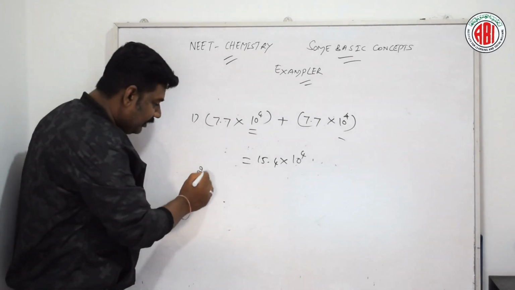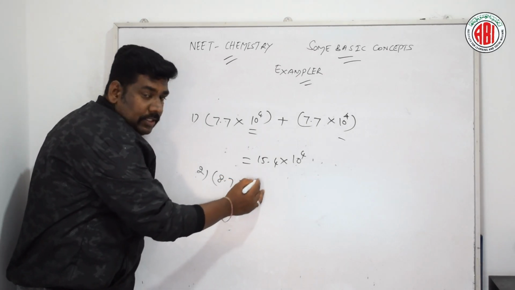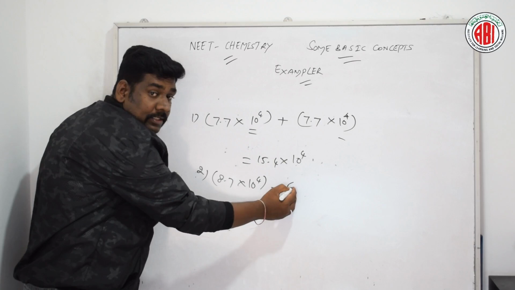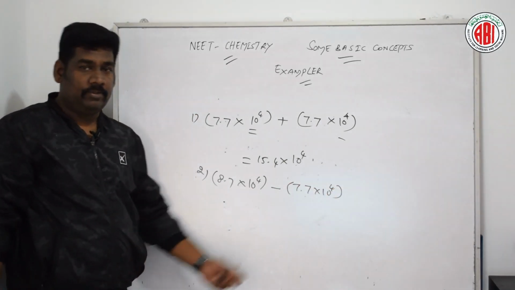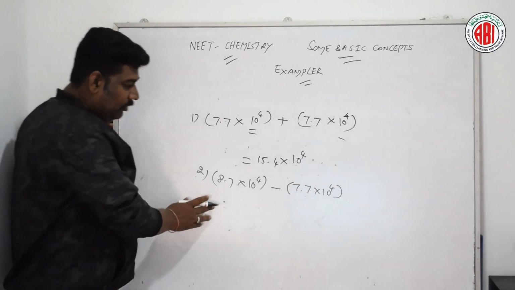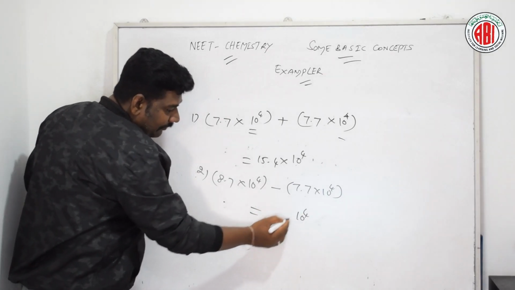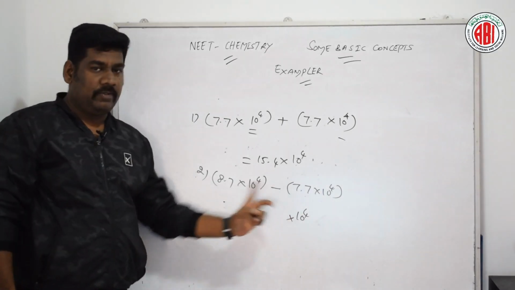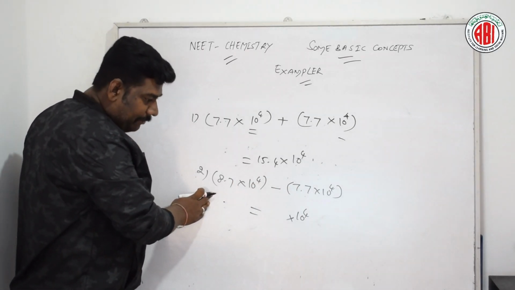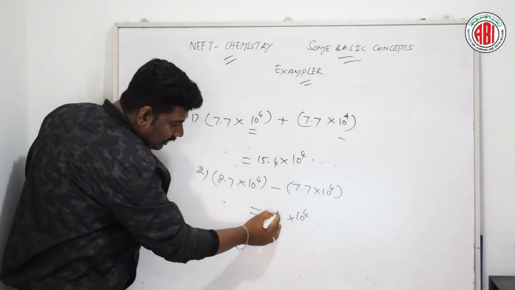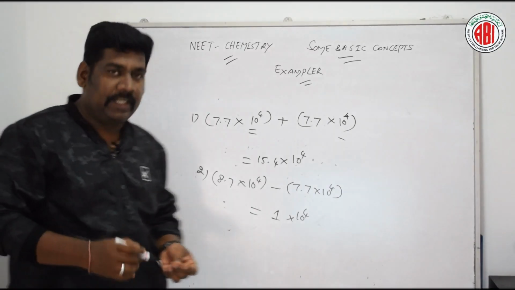Similarly, the second question: 8.7 into 10 to the power of 4 minus 7.7 into 10 to the power of 4. Let us see how to solve this. Here also the exponents are common, so make it common as 10 to the power of 4, and here we are going to subtract. 8.7 minus 7.7 is nothing but 1, so 1 into 10 to the power of 4. In this way we can solve this problem. Let us go to the next question.